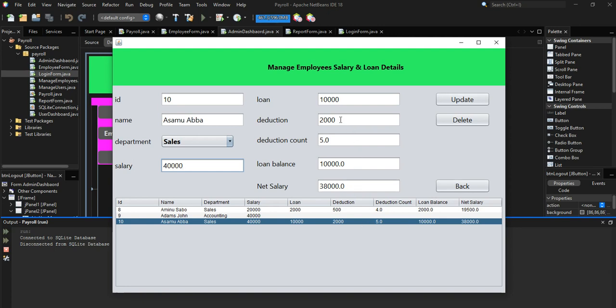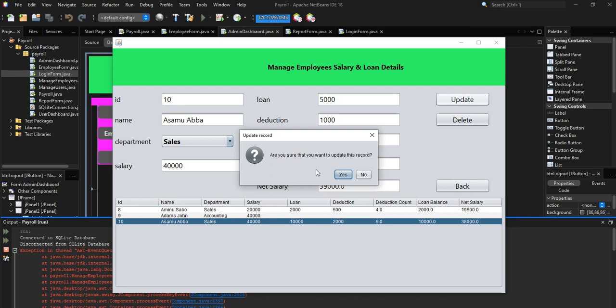So for example, if the loan is 5,000, we now change the deduction: instead of 2,000, we put 1,000 as the deduction. You can see what we have here is deduction count 5, because this is 5,000 and this is 1,000. Then the loan balance is now 5,000, and the net salary he's going to be paid is 39,000. So I'll click on update.